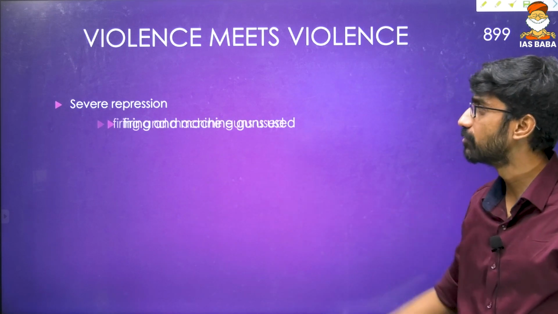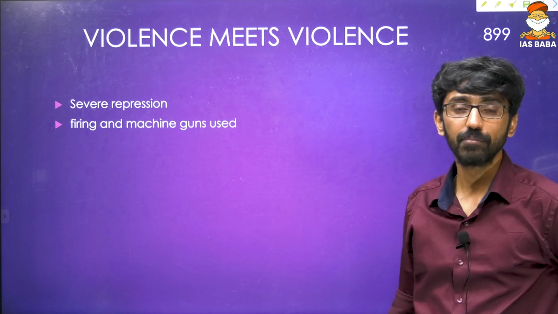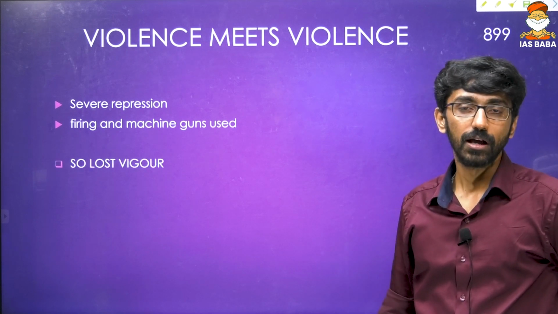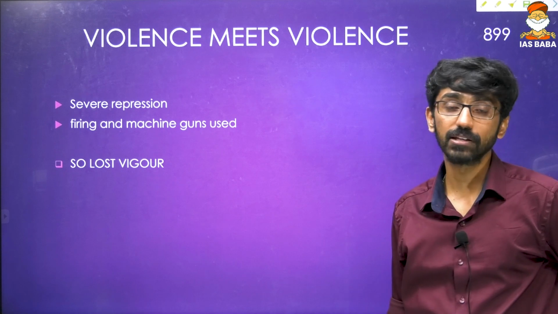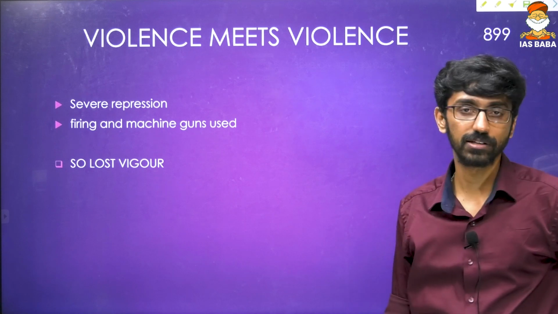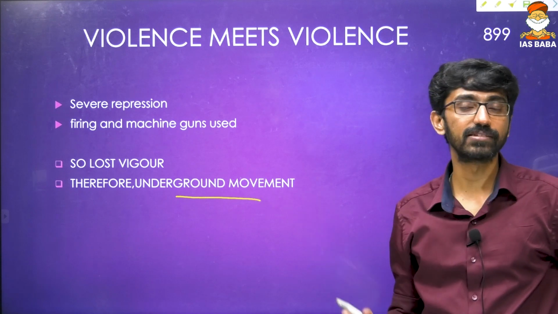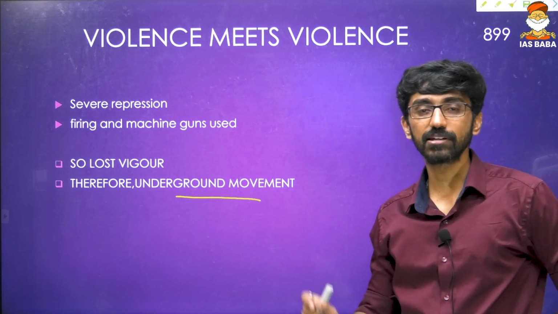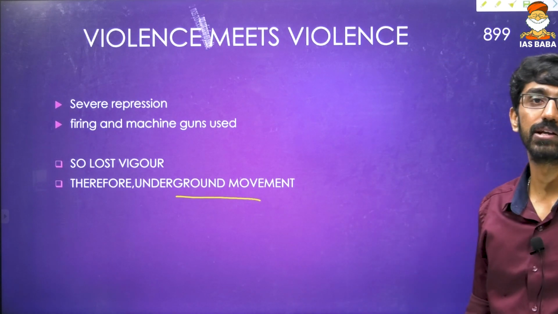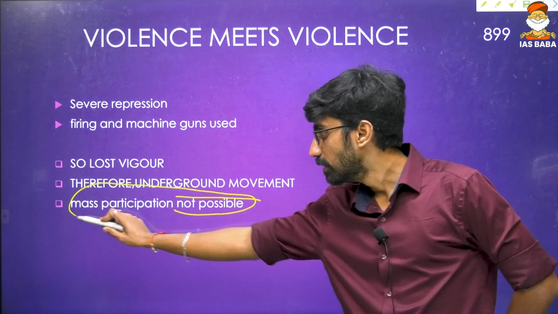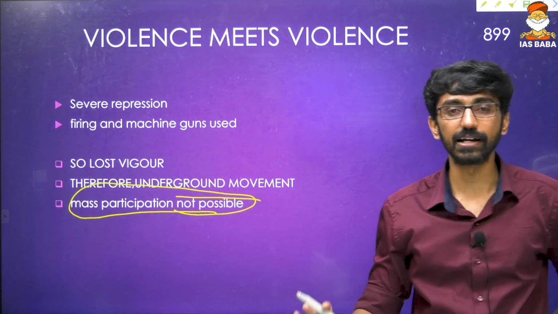So severe repression followed, with firing and machine guns used on people. Because of that, people lost vigor and were scared to come into the open, because they had to face not lathis but machine guns. That is the reason the movement went underground. Secret activity started, so one of the features of the Quit India movement is the underground movement. Mass participation was not possible, and that is the reason leaders organized certain activities secretly.